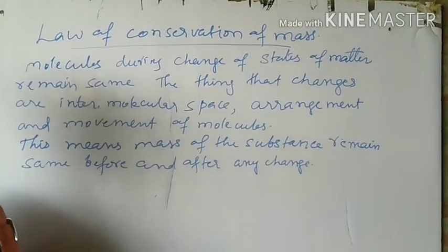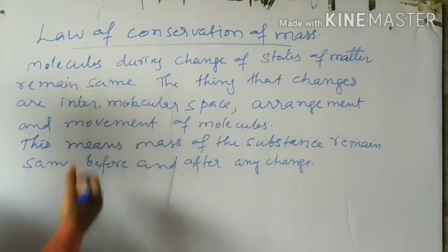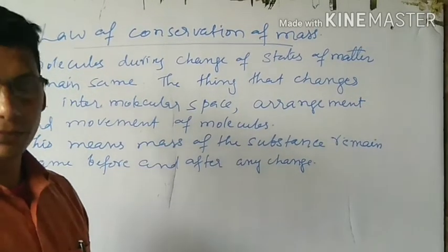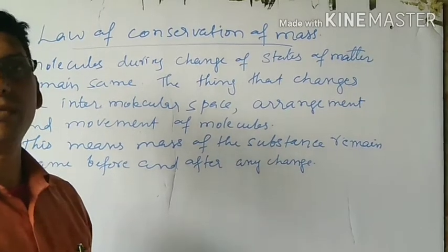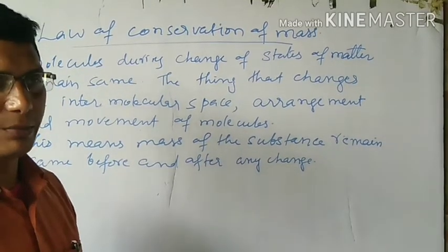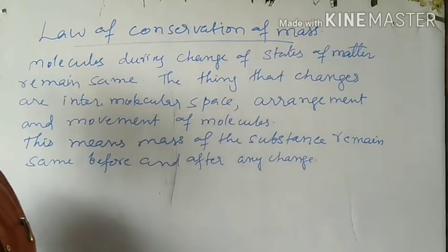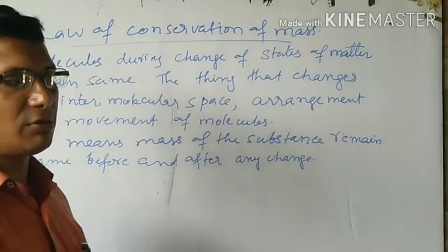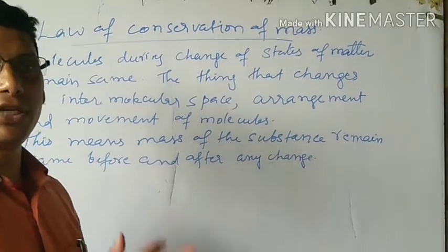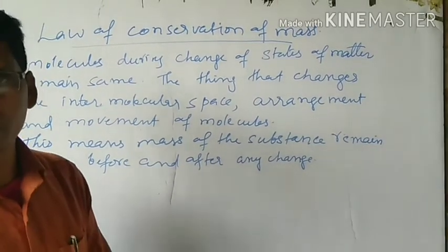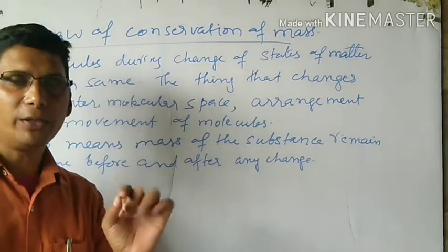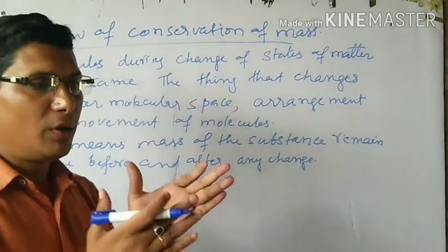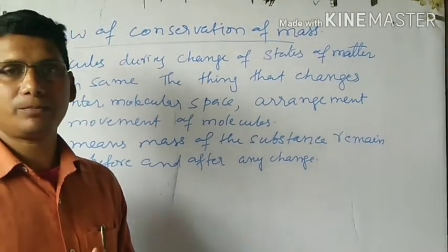Let us see what the law of conservation of mass is. This law was given by a famous scientist and chemist, Antoine Lavoisier. How did he give this law? Let us see. I told you that states of matter are interchangeable. They change from one form to another. But there is an important point to remember: their molecules do not change.